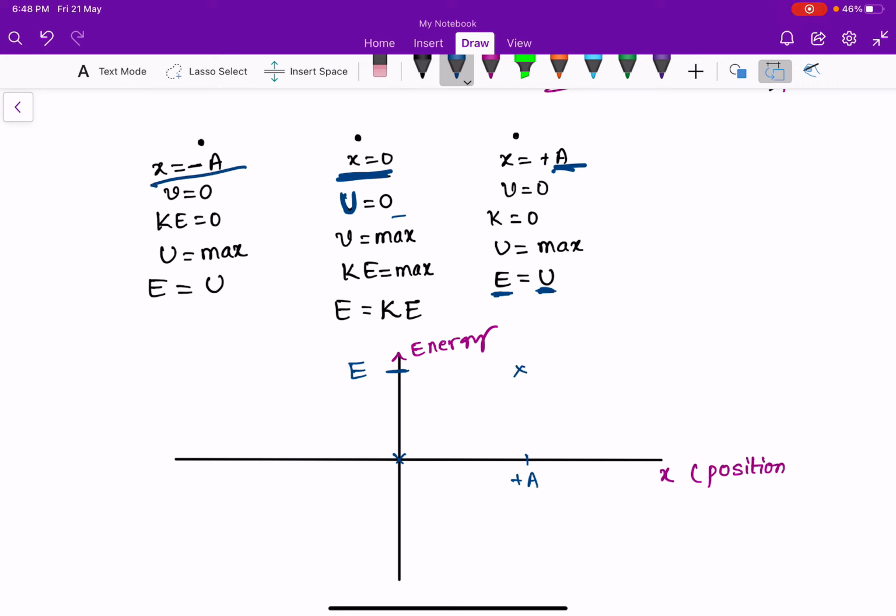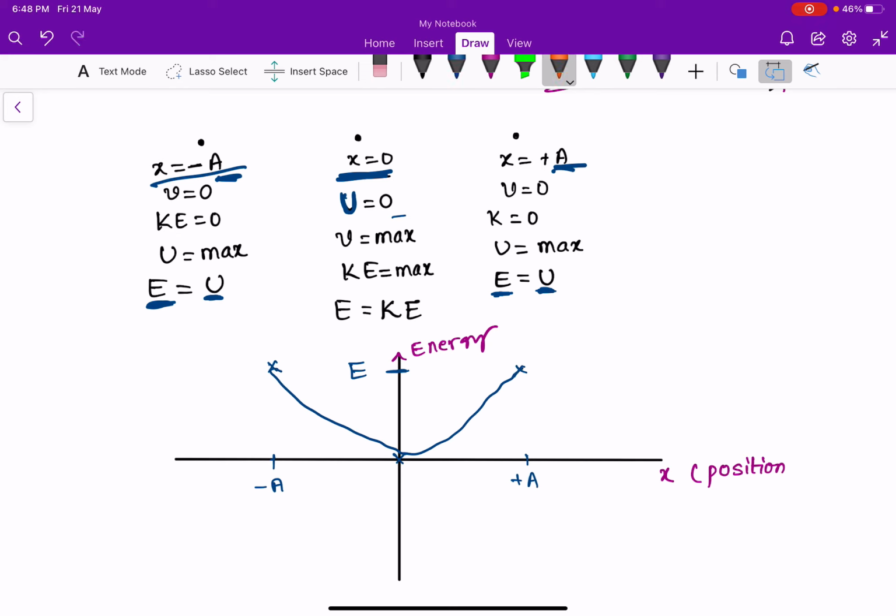And at x equal to minus a, let this be minus a, potential energy is equal to total mechanical energy. I am identifying points like this. So this is the potential energy curve.